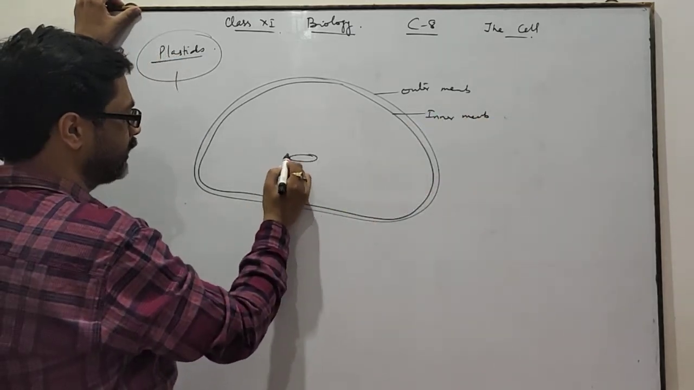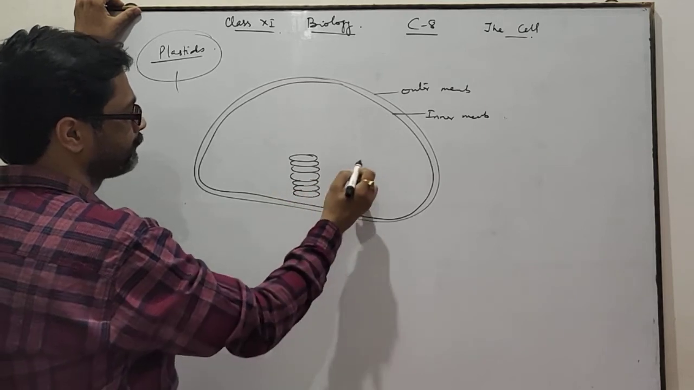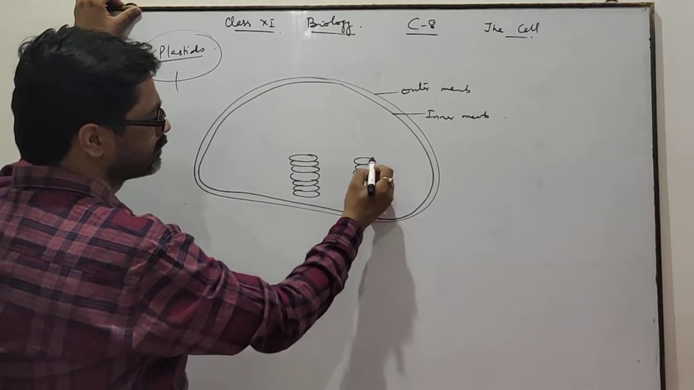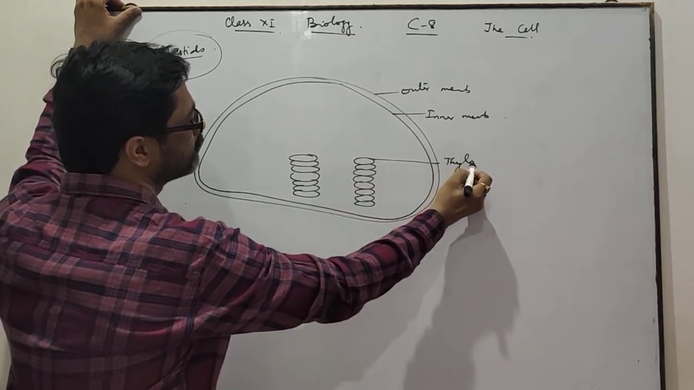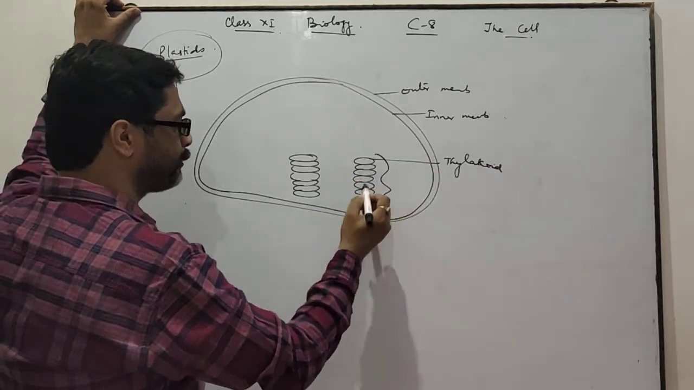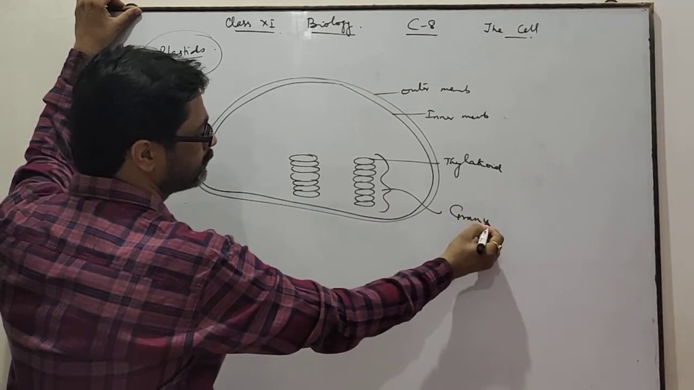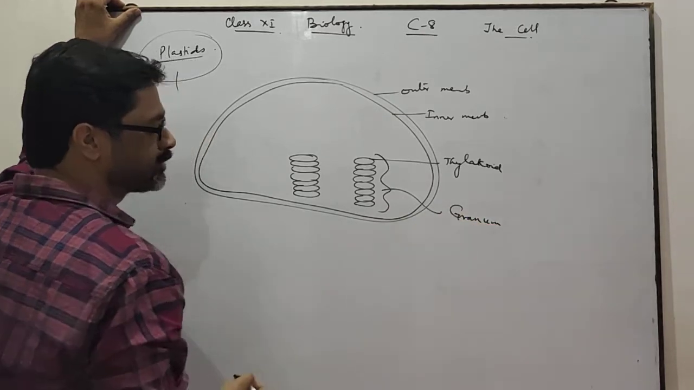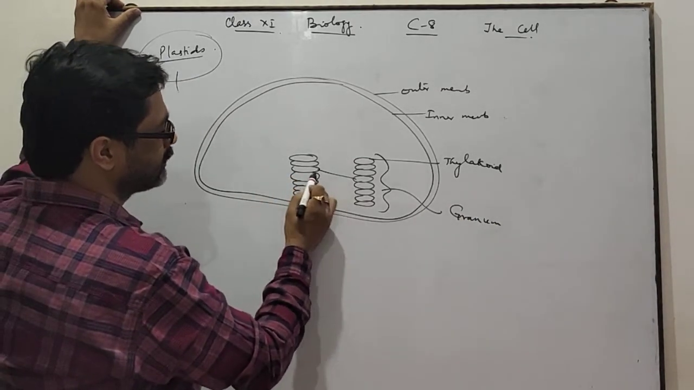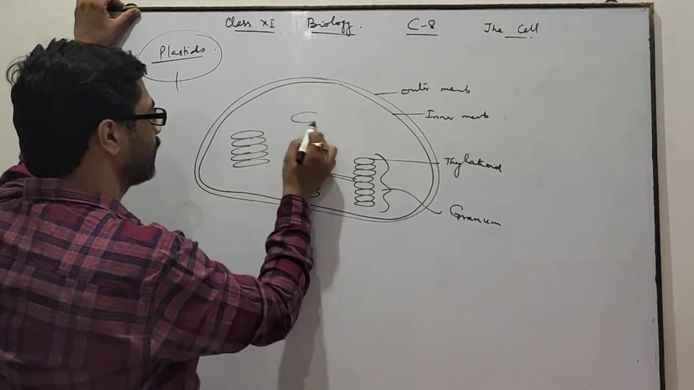Here, many disc-like structures are present within this. Each disc-like structure is called thylakoid. And the pile of thylakoids is called granum. Singular is granum and plural is grana. They are connecting with each other like this.